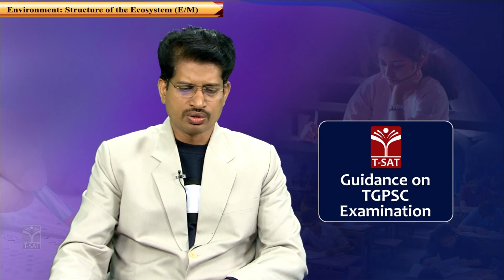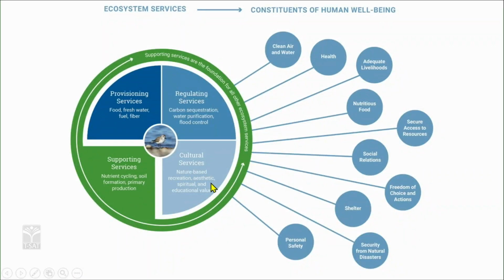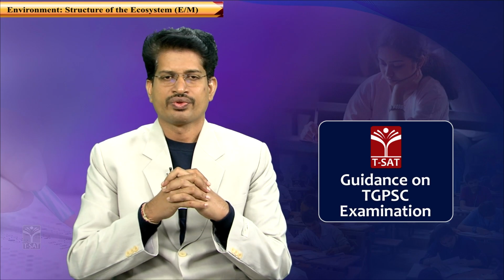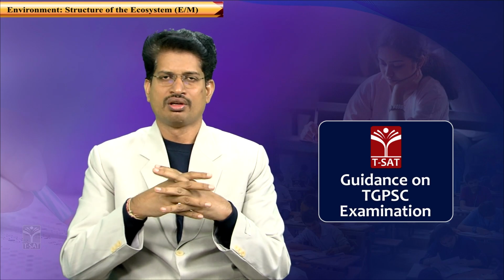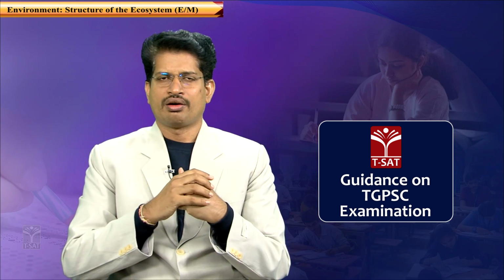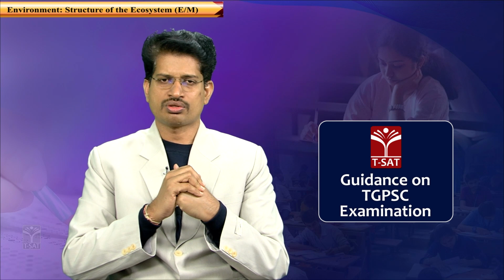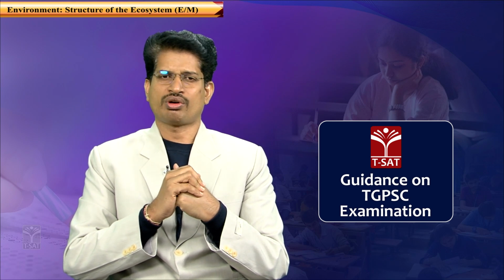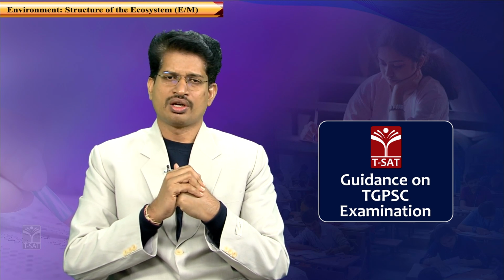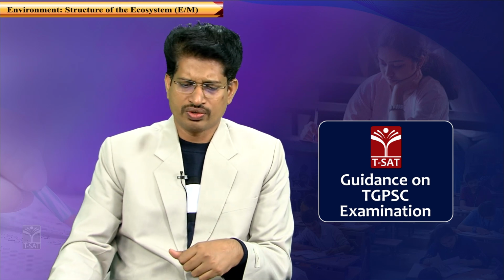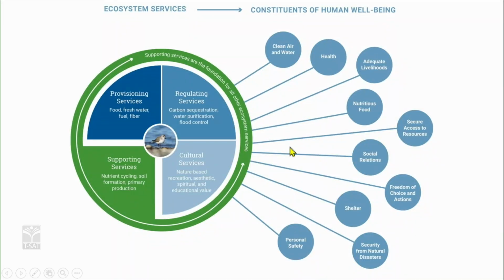Next, the other cultural services provided by the ecosystem are, for example, nature-based recreation, tourism, and aesthetic, spiritual or educational values. Tourist development, the kind of psychological boost it gives you, the pleasantness it gives you in the process of tourism, is also a service provided by ecosystems. So, these are all the different kinds of services provided by ecosystems.